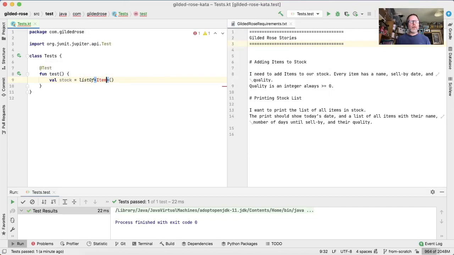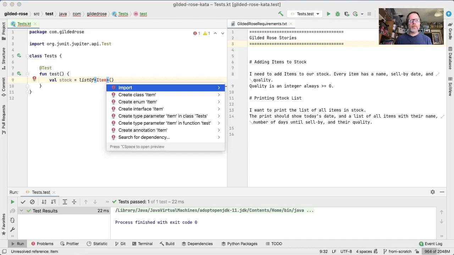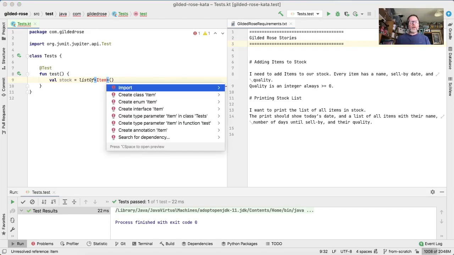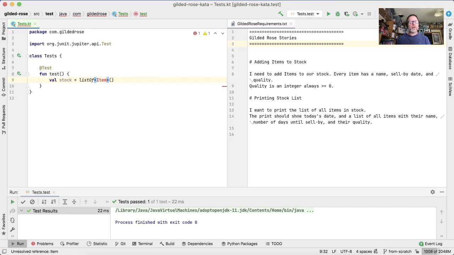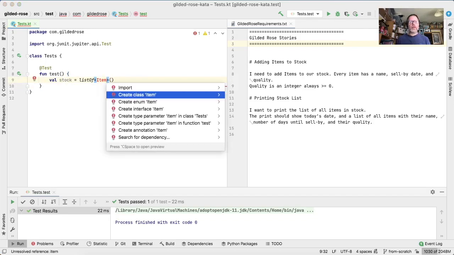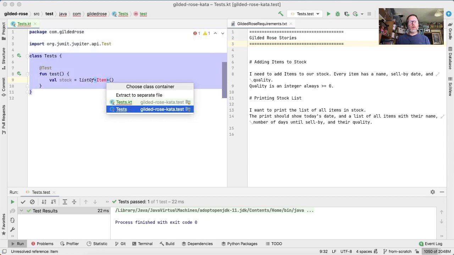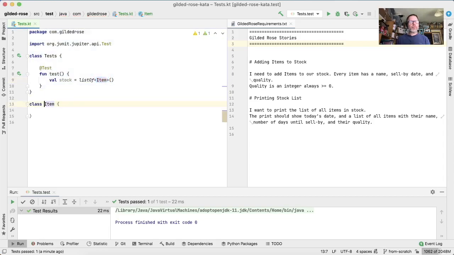Now, we don't have an item. There are other items, it turns out, in the world, but we don't have an item for this. So I'm going to allow IntelliJ to create one. Alt Enter, create class Item. It's going to ask where, and for now I'm going to say in this test file. That would be fine. Okay, so now we have the idea of a stock. Everything's good.